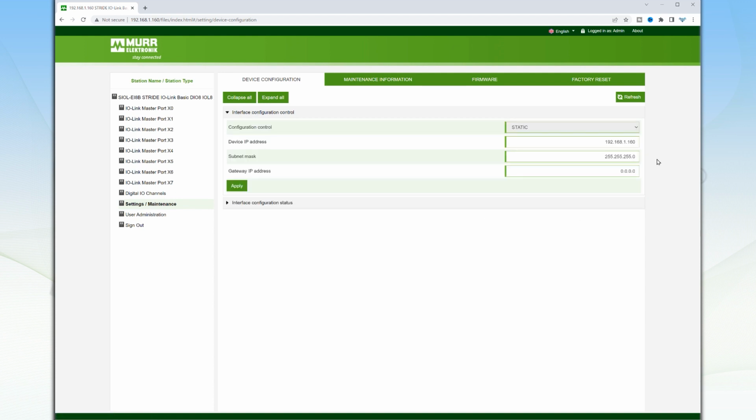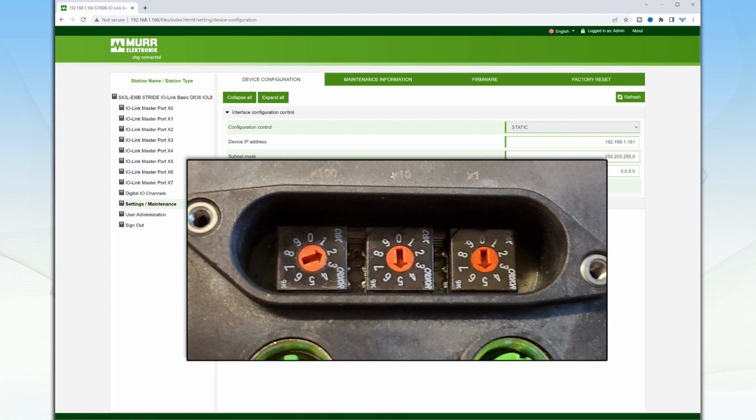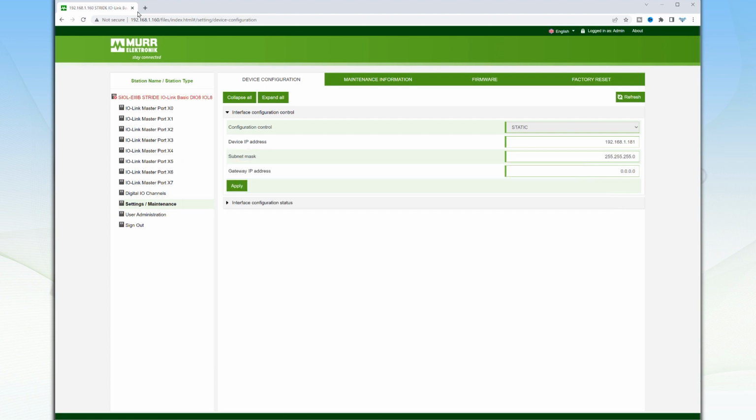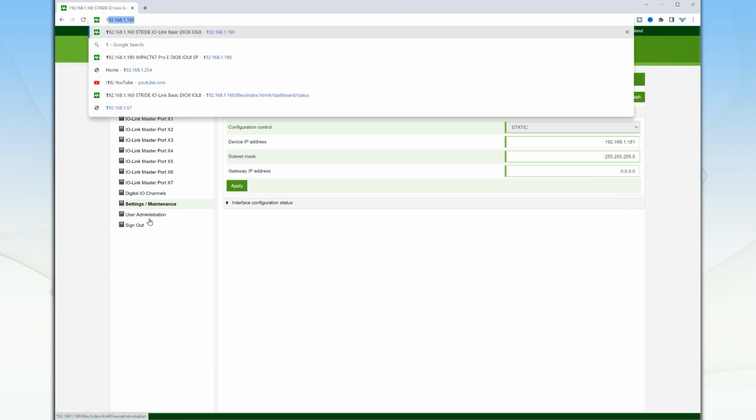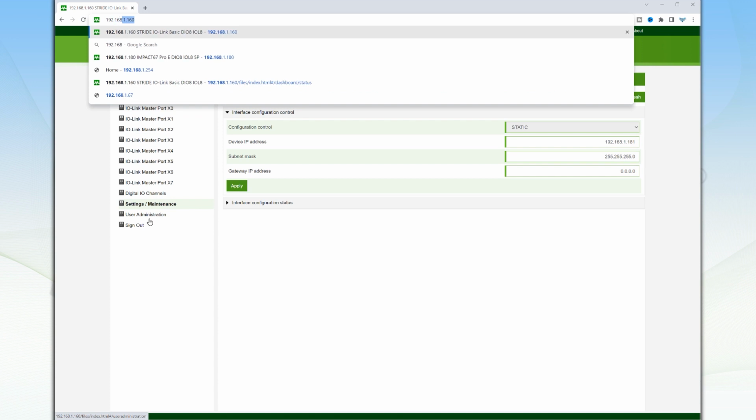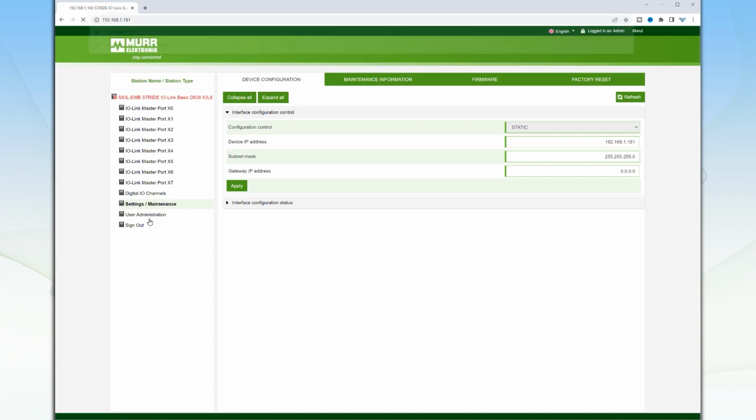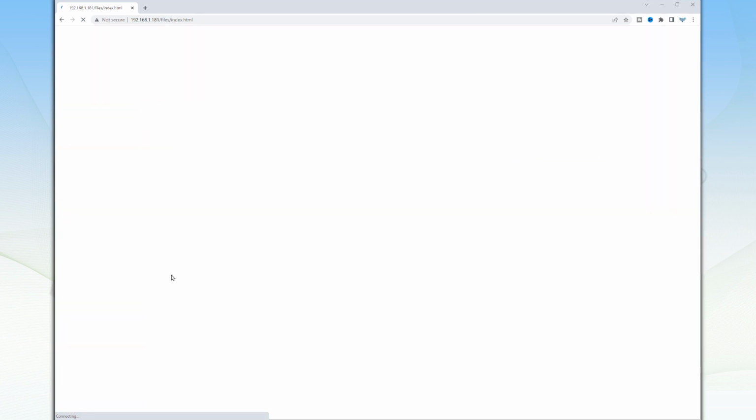Expand the Interface Configuration control. And here I'll change the IP address to the last octet of 181. Then select Apply. I will power down the IO-Link master, switch the Rotary switches to 255, power back up the device, and be able to access the master at the new IP address. Now you have a set IP address for your device and can deploy it to your production.